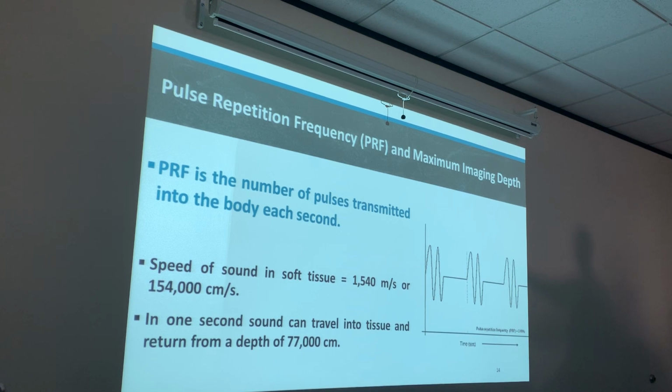Okay, but if we wanted to go to a structure and come back, we can say that sound is traveling at 154,000 centimeters per second. Divide that by 2, because we want it to go and return. Then we know that sound can go 77,000 centimeters deep and come back in 1 second, because that's half of the 154,000. Right. That's our thing right here. Our first equation, basically.